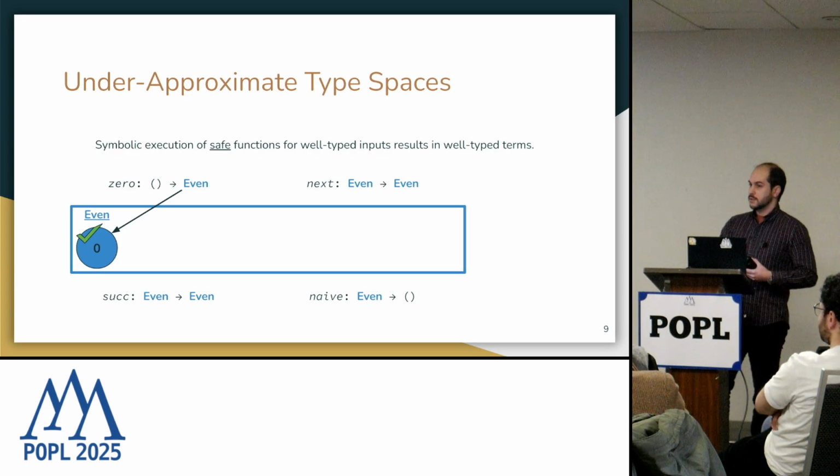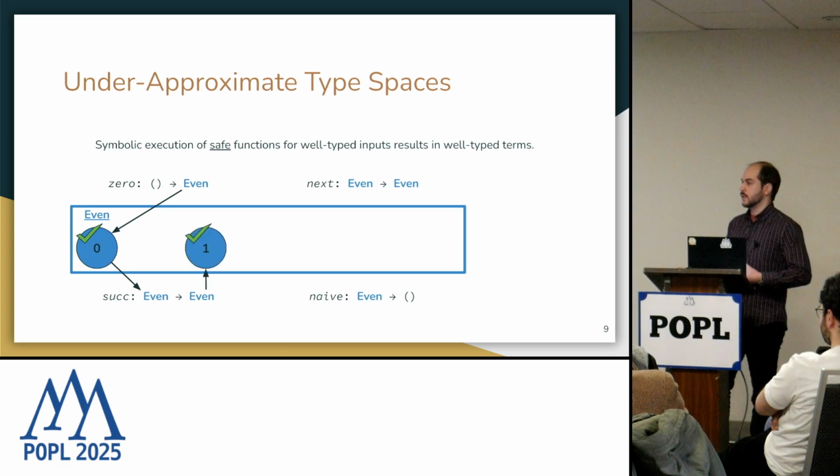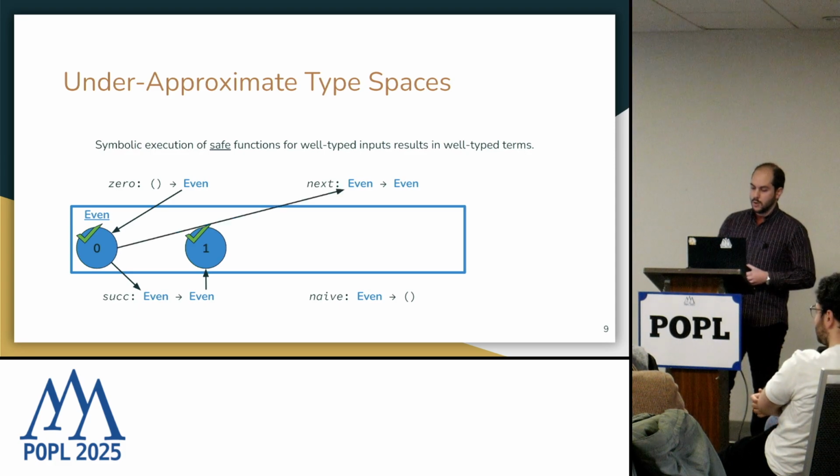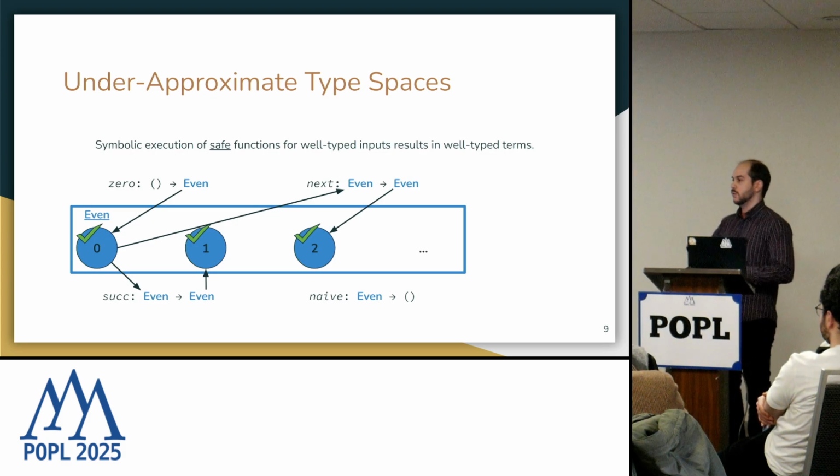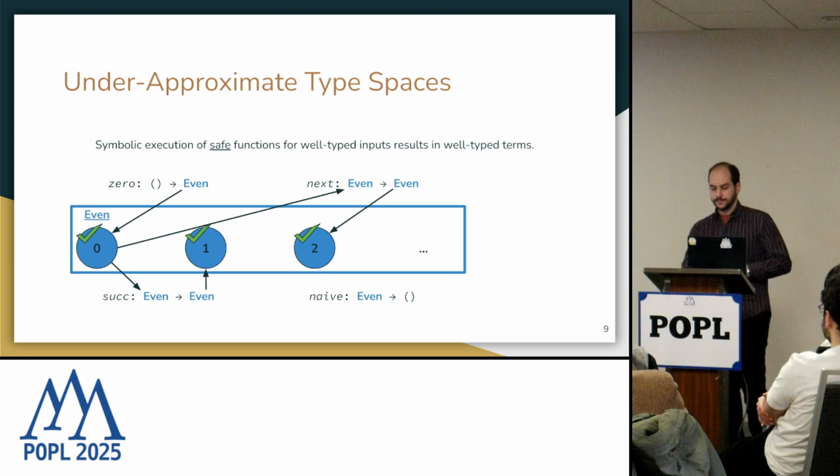And since 0 is a well-typed instance of the even type, we can provide it as a well-typed input for other safe functions. We could provide it as input for the successor function, and after executing it, we would know that 1 must be of the type even. We could pass 0 to the next function and see that 2 is also of type even, and we can continue for as long as we want.